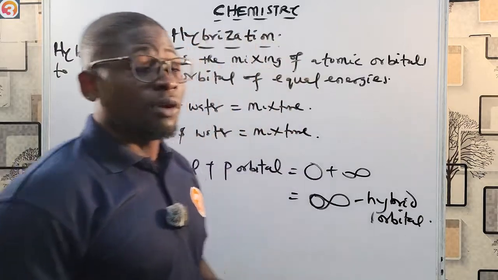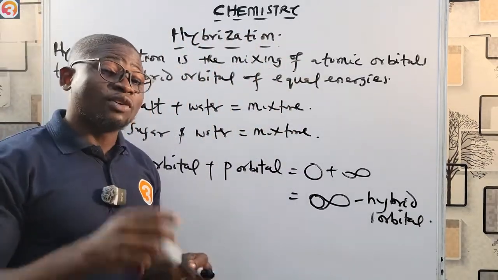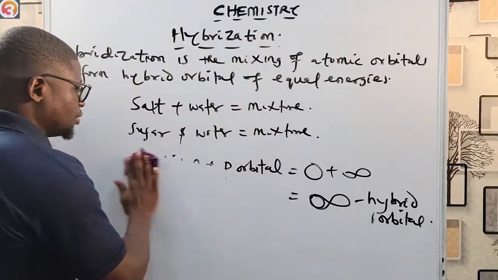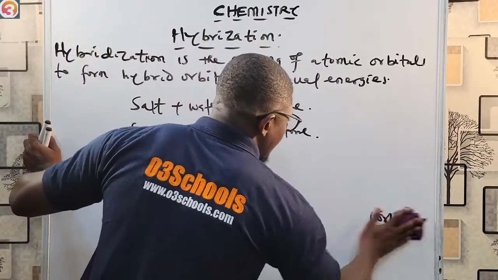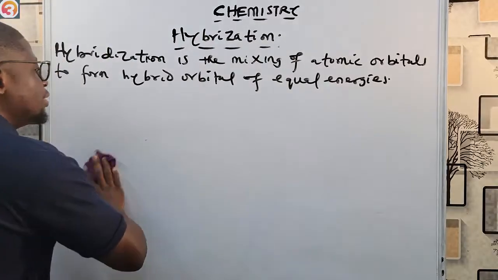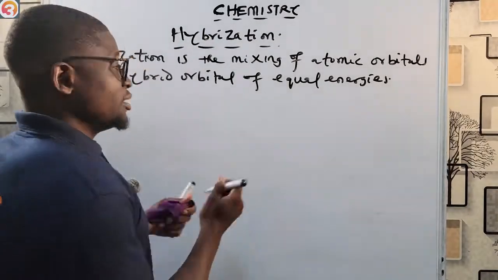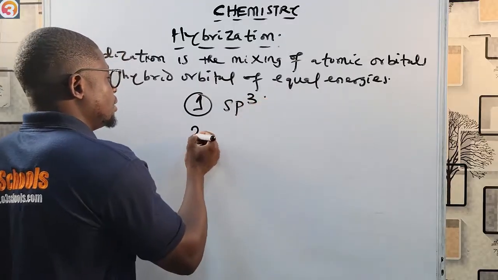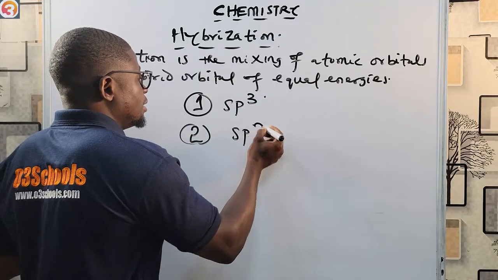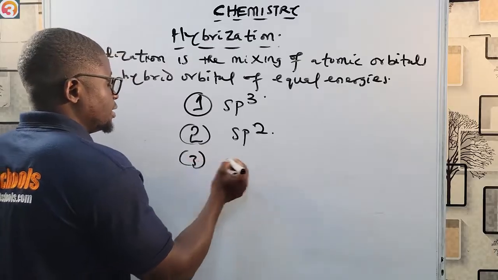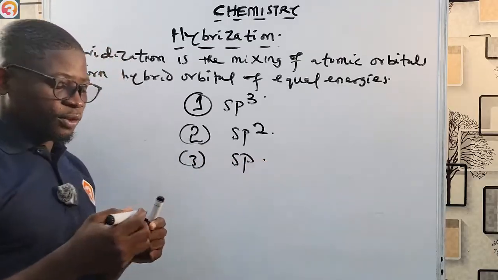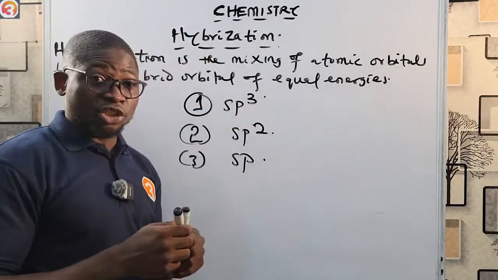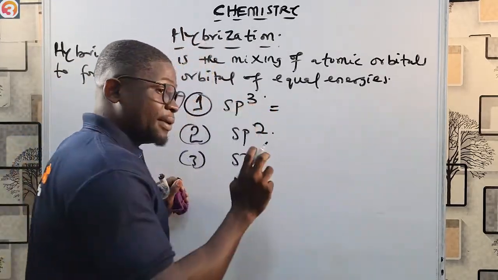All right, and there are three types of hybridization observed in carbon in organic chemistry. Three types of hybridization for carbon in organic chemistry. So I'm going to look at three of them. Number one is SP3 hybridization. Number two is SP2 hybridization. Then number three is SP hybridization. Okay, so to make it easier for you, just understand that SP3 hybridization is the hybridization between what?